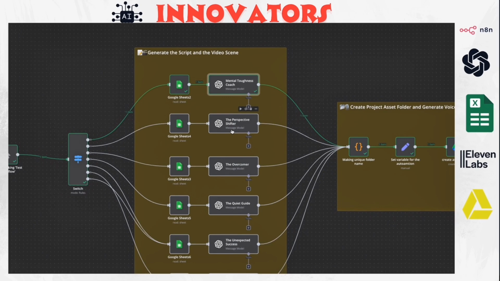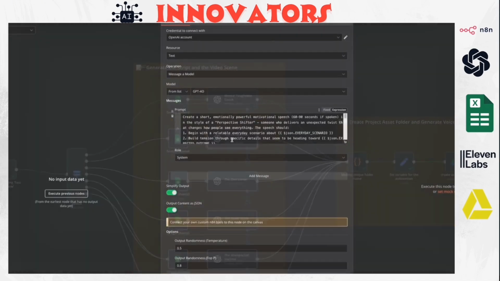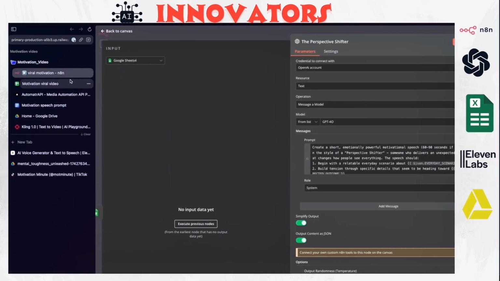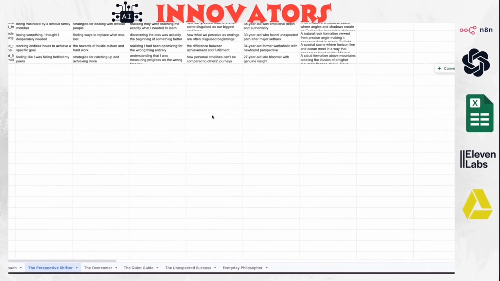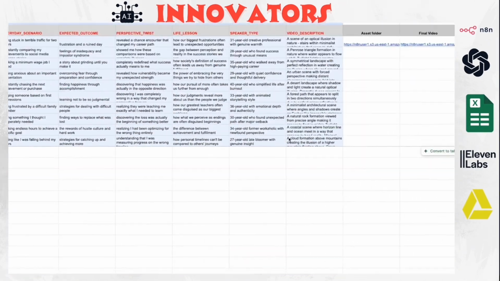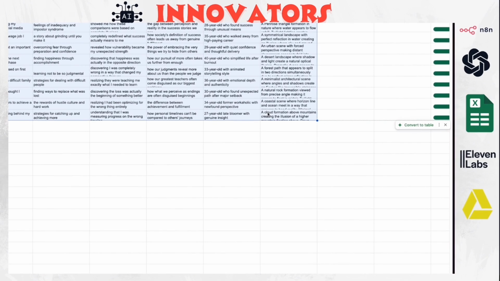If you think there are different characters you would like to add, or you want to replace one of these characters with something else, just copy this prompt and add a different Google Sheet tab, and then add these variables, and everything you add here is going to be reflected inside the prompt.